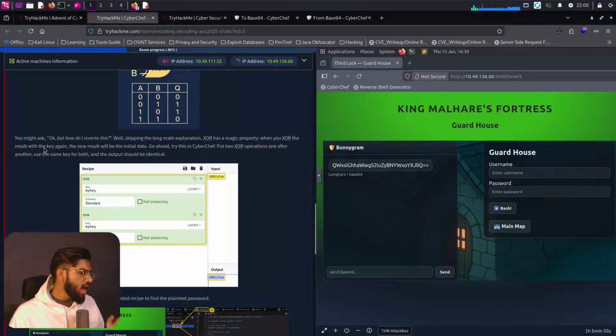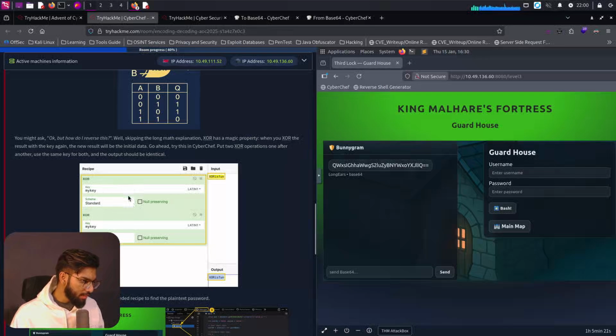So in our Kali Linux machine, let's continue reading through the process here. It says, you might ask, okay, how do I reverse this? Because we have got the question, XOR logic, and the username there. So how do I do it, right? Well, skipping long maths explanation, XOR has a magic property. When you XOR the result with the key again, the new result will be the initial data. Go ahead, try this with CyberChef. Put the two XOR operations one after another. Use the same key for both, and the output should be identical.